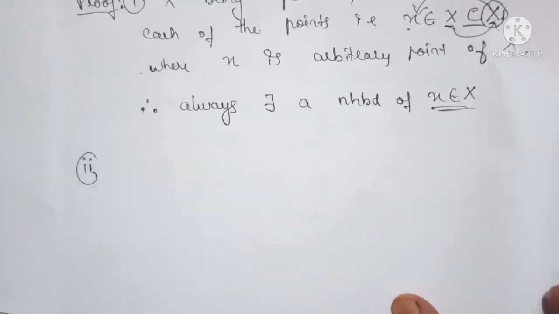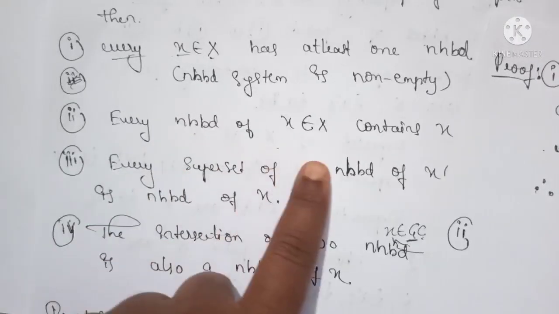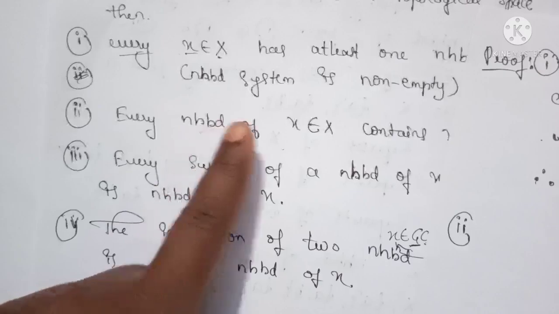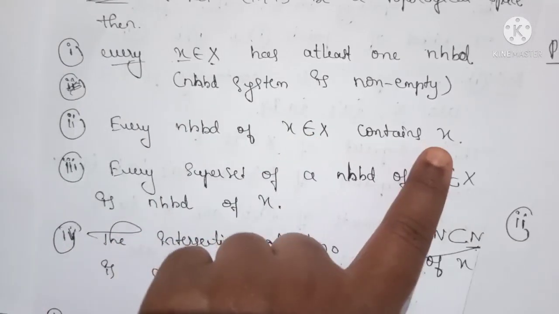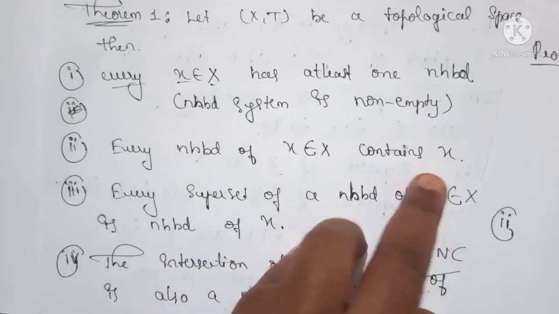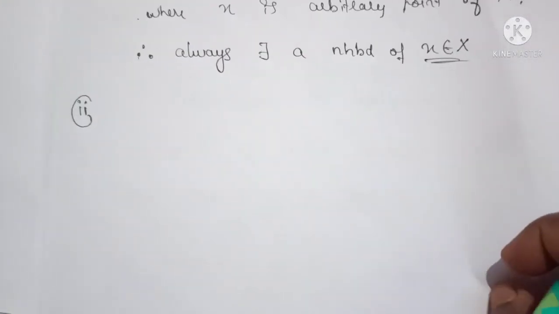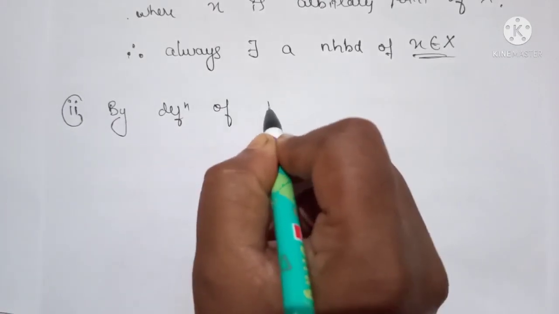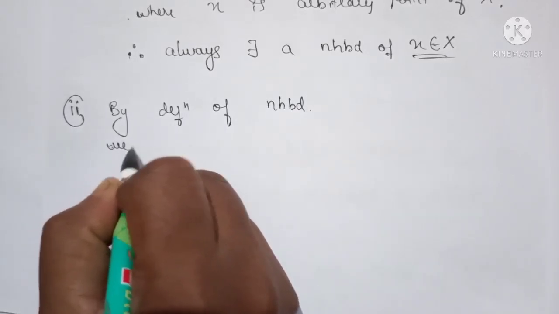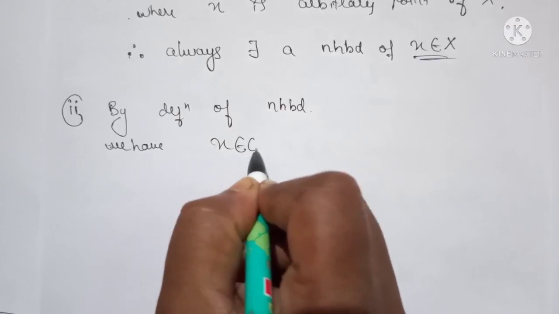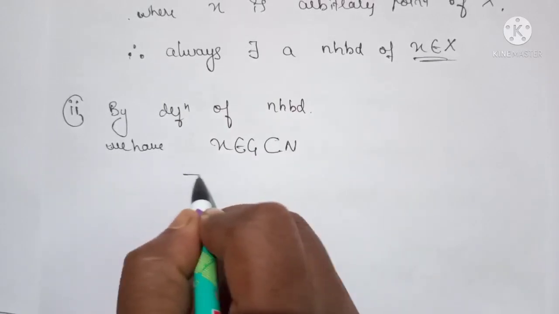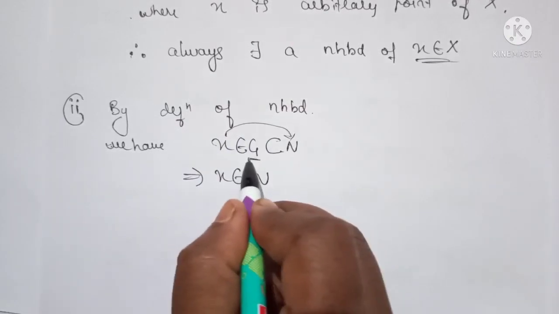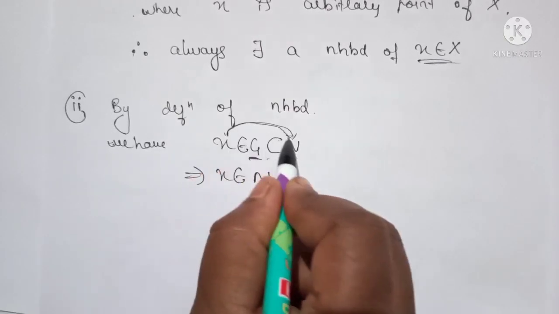So the second one, we have to prove that every neighborhood of x contains x. So we have to show that a neighborhood of this point x contains x. That means we have to show that this x belongs to the neighborhood also. By the definition of neighborhood, we have x belongs to G and this G is a subset of N. It implies that x also belongs to N, because G is a subset of N. So definitely x belongs to this neighborhood.